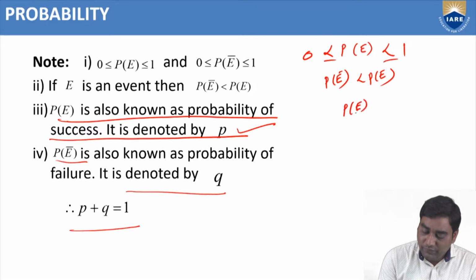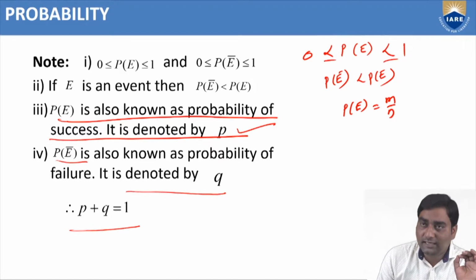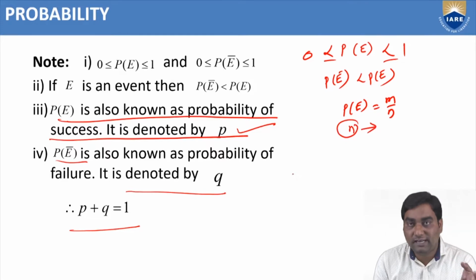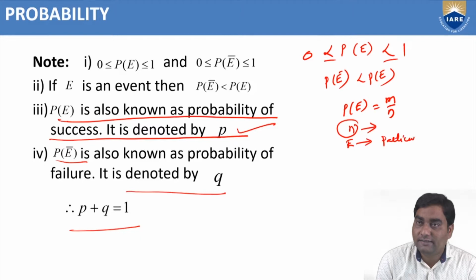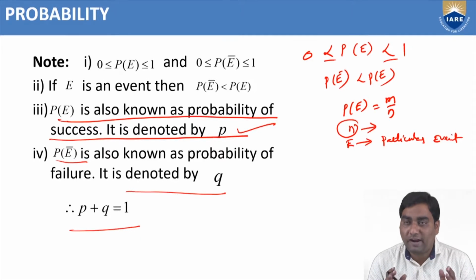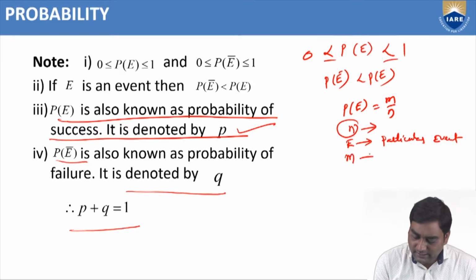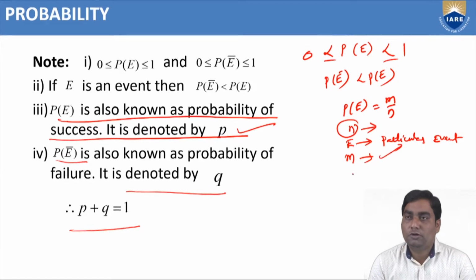So p plus q equals 1. Now, we discussed the P of E formula, m by n. To find the probability, what values are required while doing the problems? First we need to identify what is n, the total number of events in that problem. And you should identify what the particular event is. This means what is the question, what are we going to find out the probability of. And next is m, that is favorable events, which is how many events are favorable to the particular event.